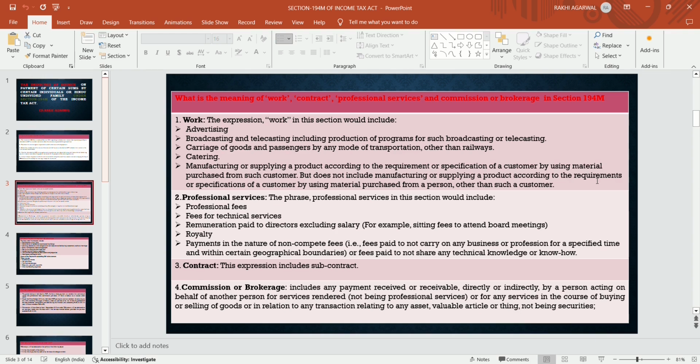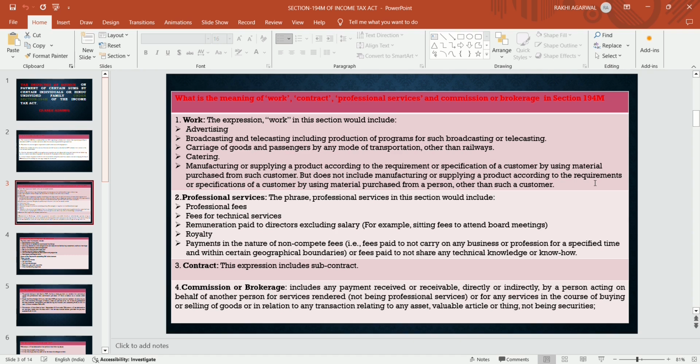Manufacturing or supplying a product according to the requirement or specification of customers by using material purchased from such customers, but does not include manufacturing or supplying a product according to the requirement or specification of customers by using material purchased from a person other than such customers. Means material is given by and only by the customers and you are manufacturing, that is you are doing the job work, but does not include manufacturing or supplying of product according to the requirement by using material purchased from a person other than such customers.